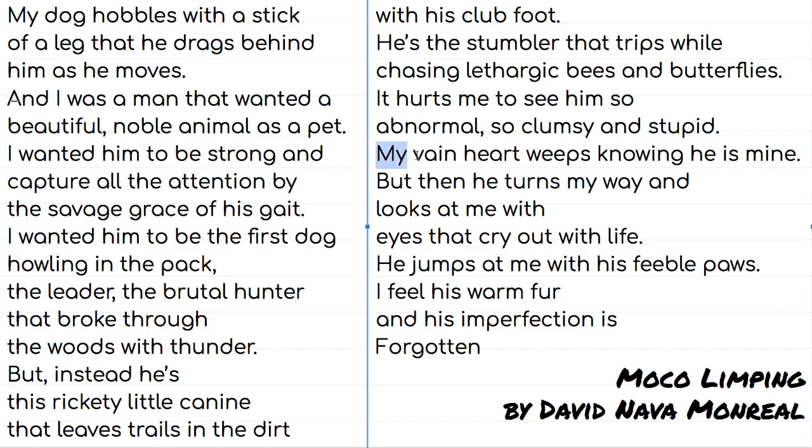And then notice this sentence, this is so important. It says, my vain heart weeps knowing he's mine. It's like his heart cries out knowing that this dog belongs to him. So it's like he doesn't want him to be his, right? It's kind of sad. And then these words, the but, right? It's telling us there's a shift. So, but then when he looks at him, he looks at him with his puppy eyes and jumps on him with his paws. He feels his warm fur. All of the imperfections, all of the things that he thought were abnormal are forgotten. Like he doesn't care about them, right? And he loves his dog the way he is.